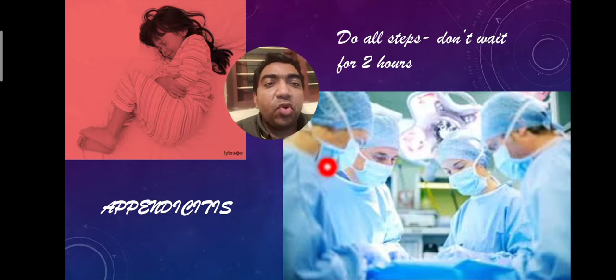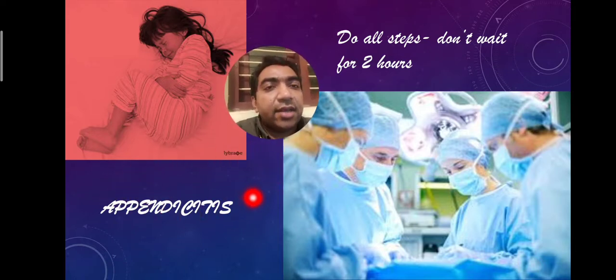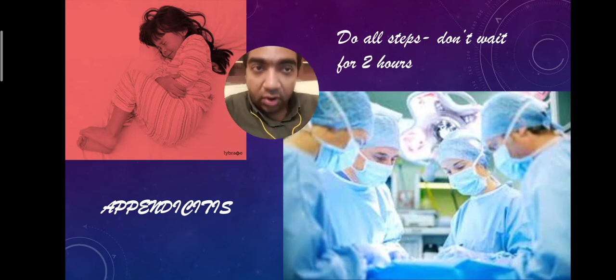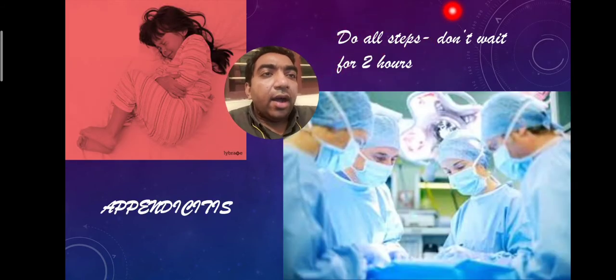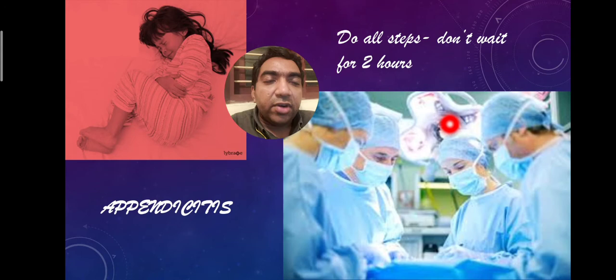So next is a proven case of appendicitis. That is, clinically it is appendicitis, ultrasonologically it is appendicitis. There is no doubt that it is appendicitis. Still, we should do all the steps. That is, we should go for evac enema, paracetamol suppository, NPO, IV fluids, investigations.